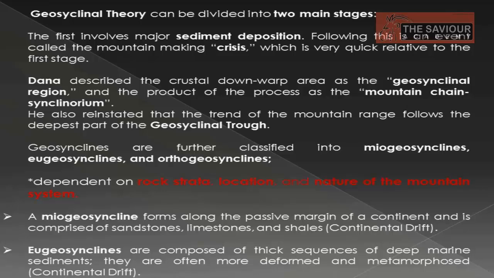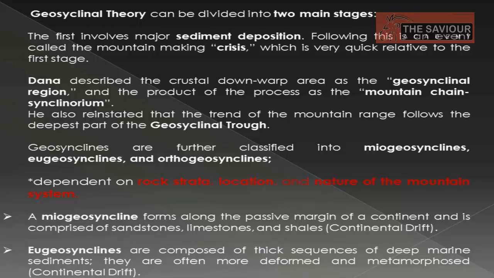Geosynclinal theory can be divided into two main stages. The first is sediment deposition, and following this is an event of crisis. This crisis is the mountain making process, and it is very spontaneous in comparison to the sediment deposition process. Dana described the crustal downwarp area as the geosynclinal region, and the product of the process as the mountain chain synclinorium.